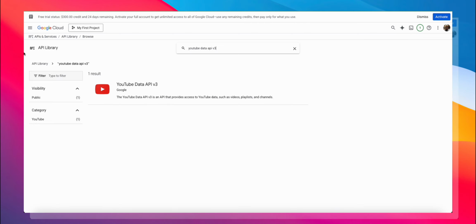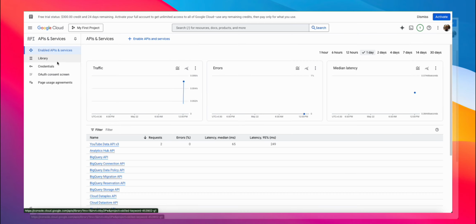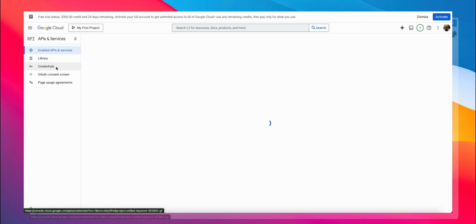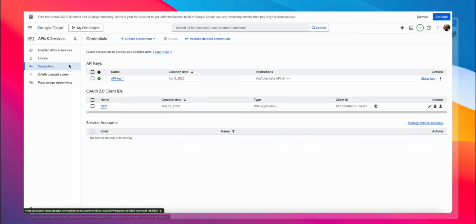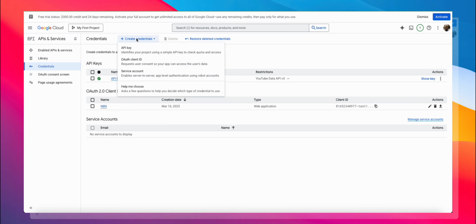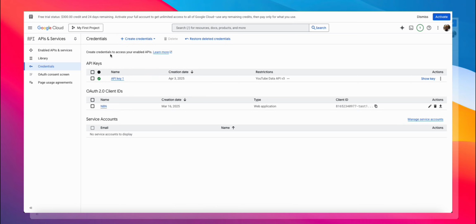Now you can go back to APIs and Services and click Credentials. And then under Credentials, you want to go ahead and create a new API key. So you can see them here. You can click Create Credentials, create an API key. And once you follow all of that, you'll get your API key, which you want to go ahead and save and store somewhere safe because we're going to need it to build out the Google script.